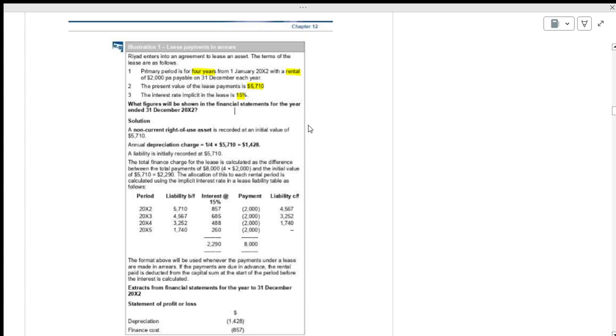See the thing. The non-current asset is recorded initially at the present value. Then they have calculated depreciation. The primary period is 4 years. That means they have not mentioned that there are 10 years. Primary period means the total years will be 4 years. They are charging depreciation for 4 years, 1 by 4. The initial liability will be 5,710.